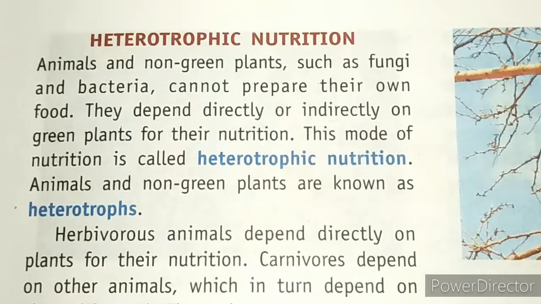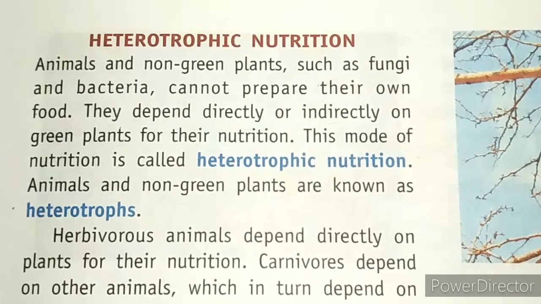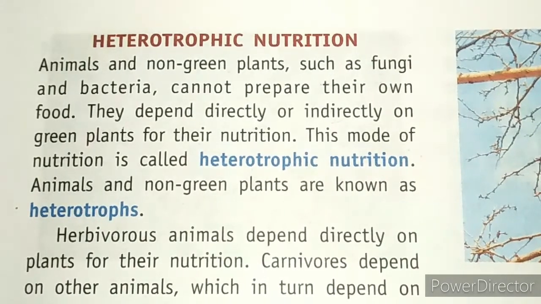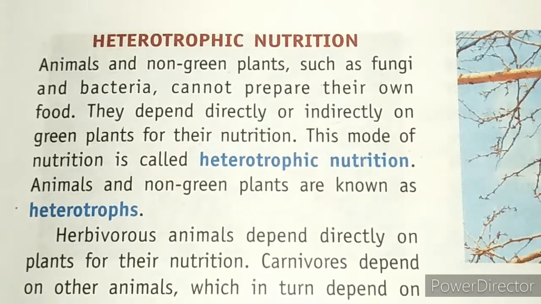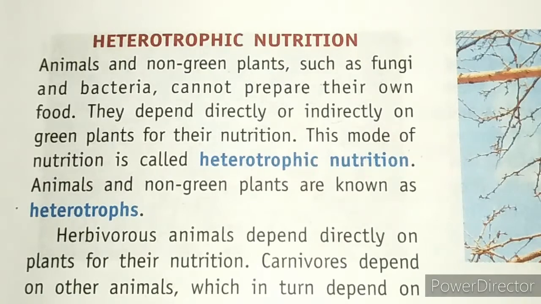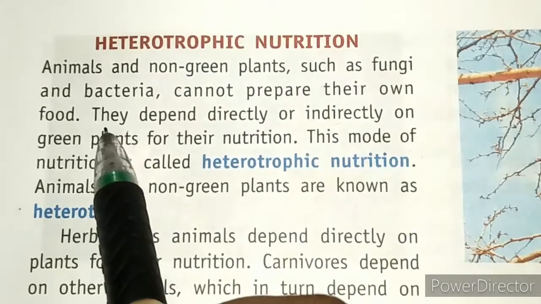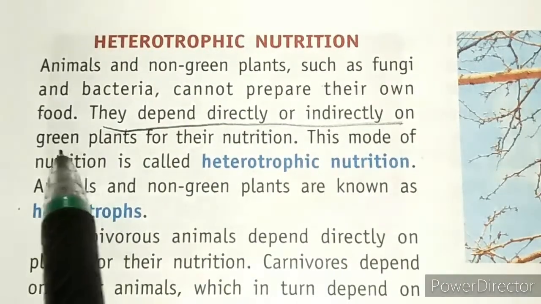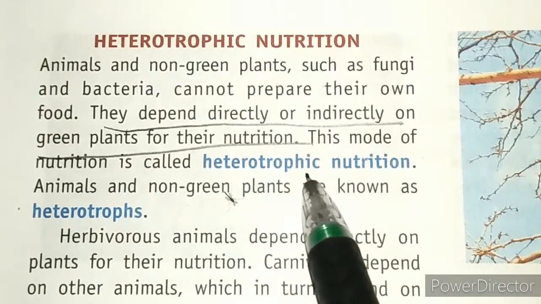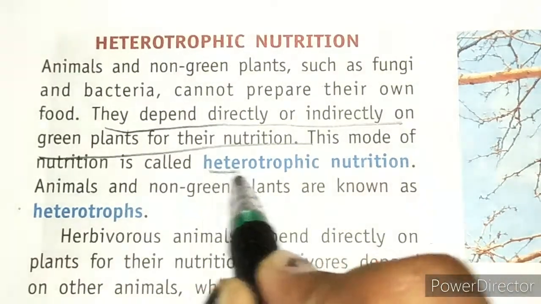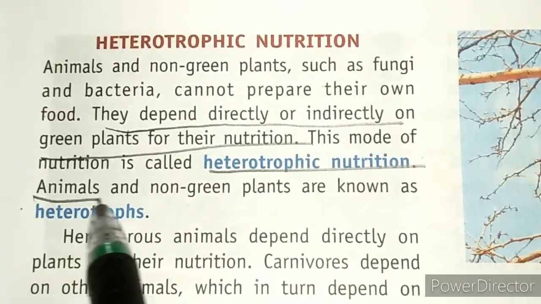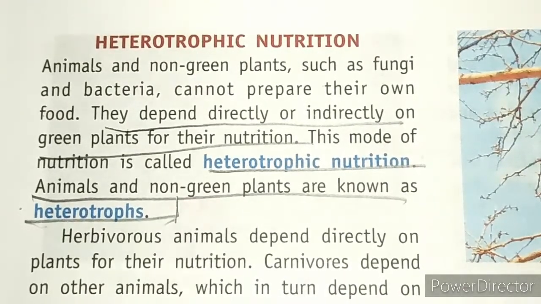Okay. Now let's move to heterotrophic nutrition. First of all, what is heterotrophic? Earlier we learned that heterotrophic means the organism depends on other organisms or plants for food. This process is known as heterotrophic nutrition. It is the mode of nutrition in which organisms depend directly or indirectly on green plants for their nutrition. The animals and the non-green plants are known as heterotrophs. Clear?